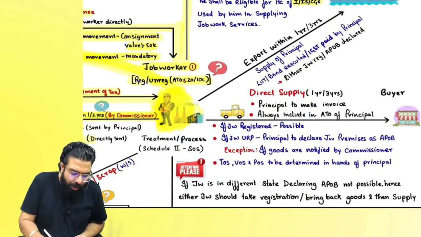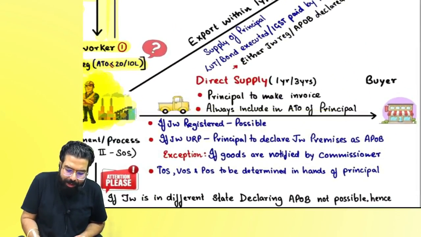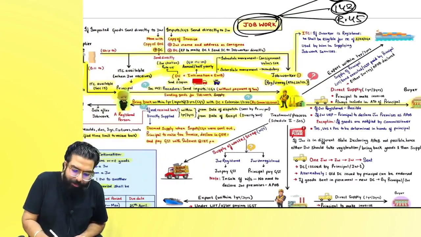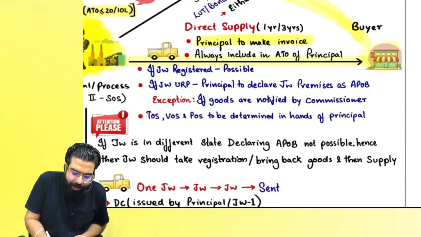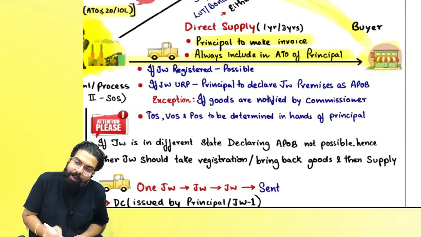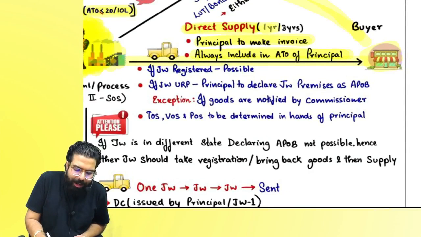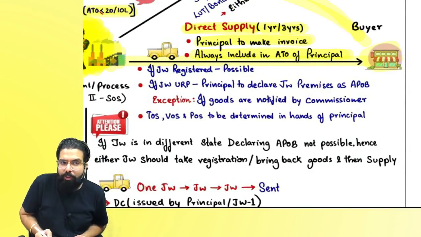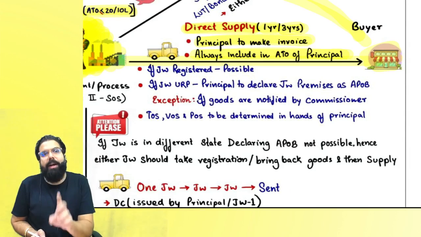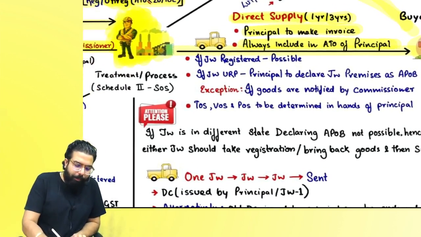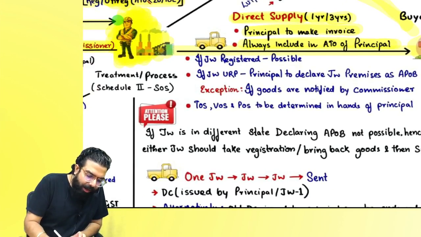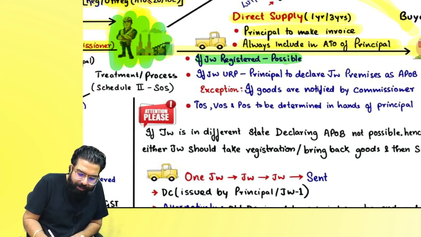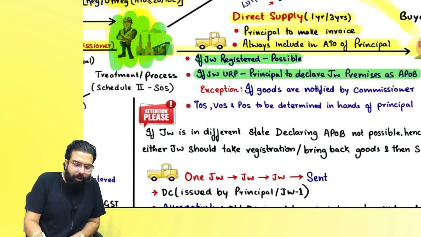Now, once the goods have gone for job work, sir, can I directly supply from the job worker premises? Yes, it will be a supply of the principal. Principal has to make the invoice, always included in the turnover of the principal. You can directly supply inputs within 1 year and capital goods within 3 years. But the condition is that the job worker has to be registered or the job worker's premises has to be declared as additional place of business.